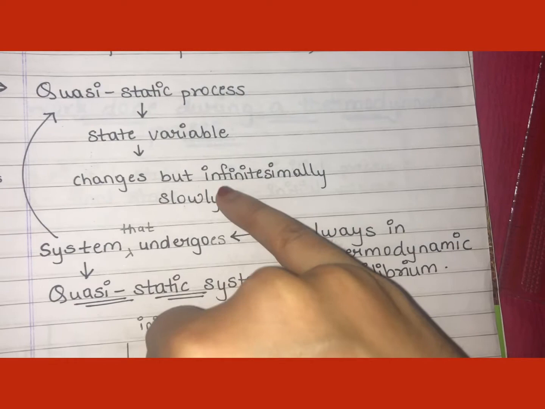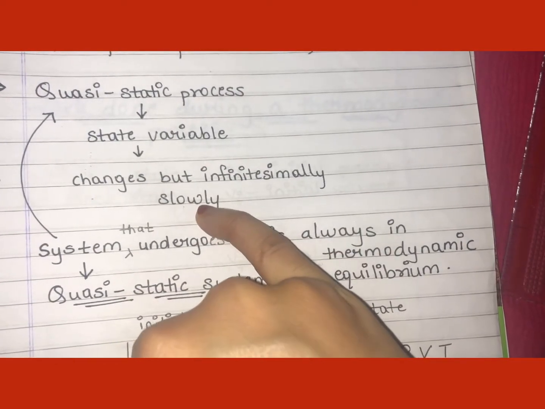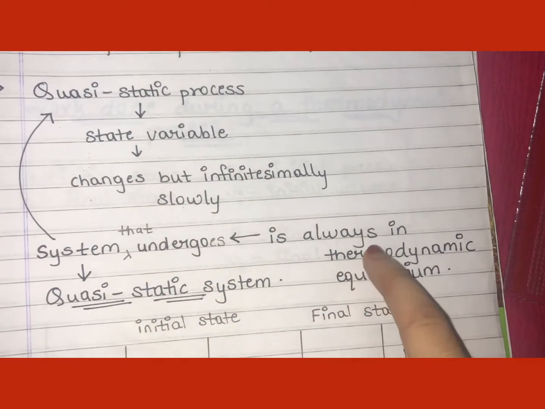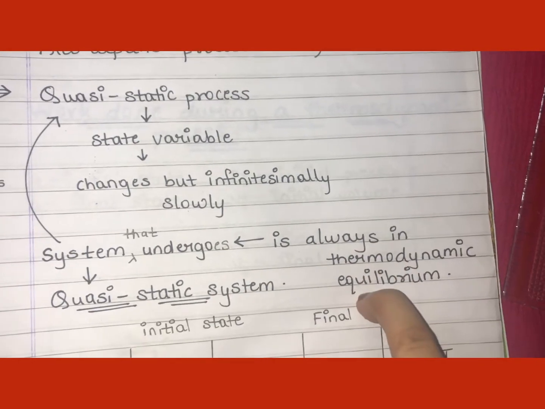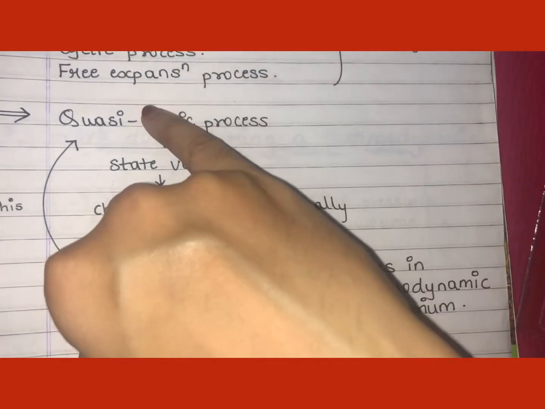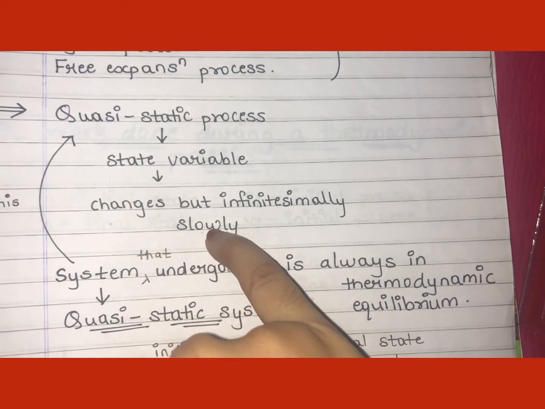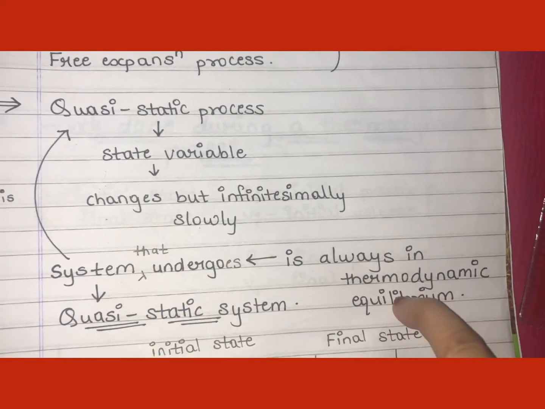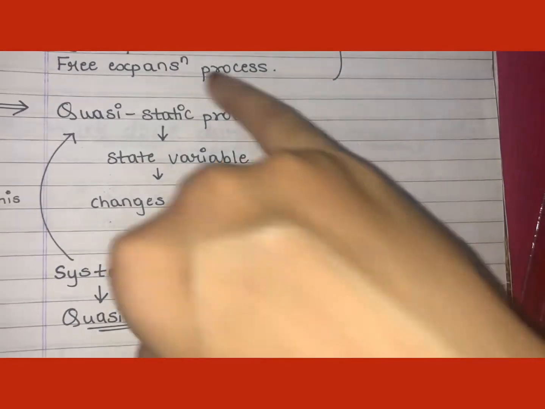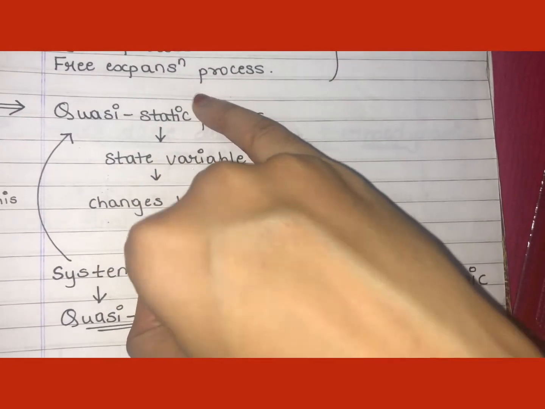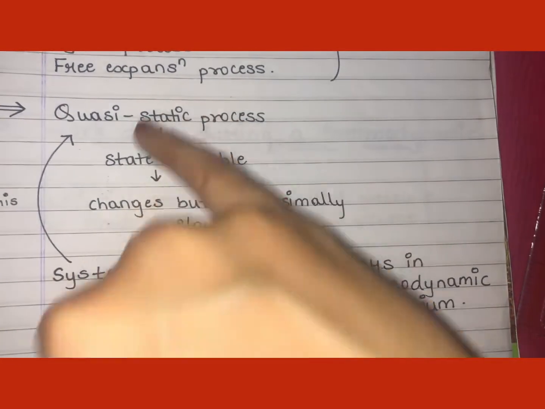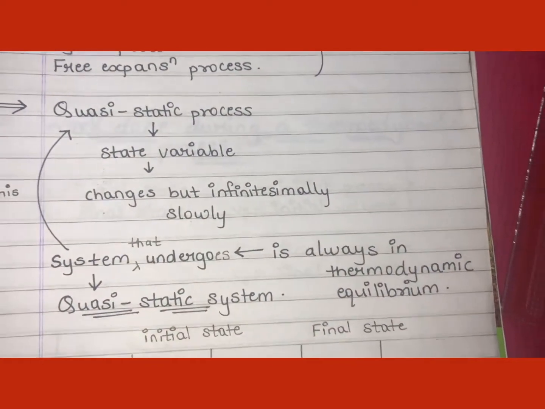So its change is so slow that you cannot identify the change, and you consider that the system is always in thermodynamic equilibrium. That type of process in which state variables change infinitesimally slowly, so that the system is considered in thermodynamic equilibrium all the time, is known as a quasi-static process, and the system that undergoes this process is known as a quasi-static system.